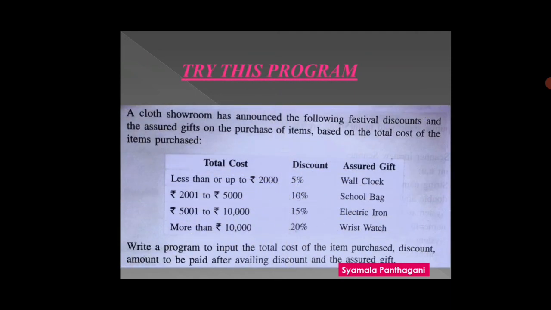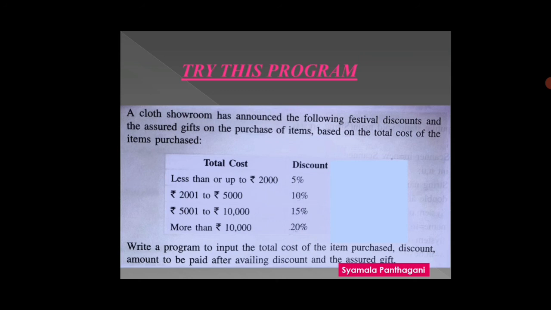Now children, I would like to give you one program as homework. Try this program. A cloth showroom has announced the following festival discounts and assured gifts on the purchase of items, based on the total cost of the items purchased. Here we have two columns. I have given you only two columns. No need to write this third column.